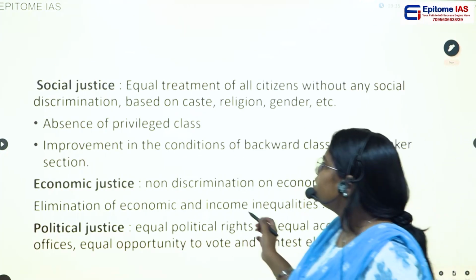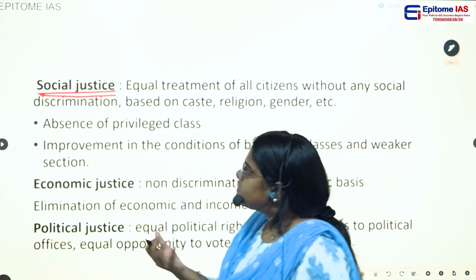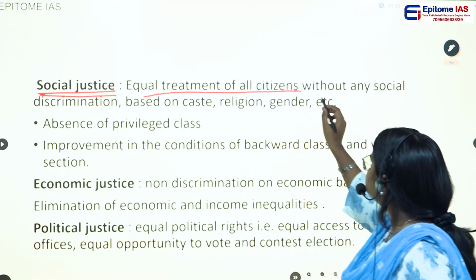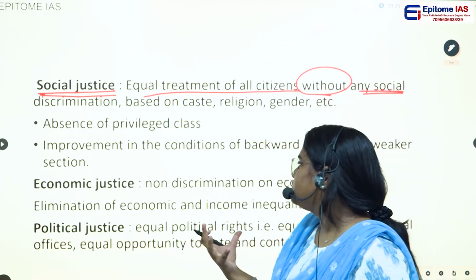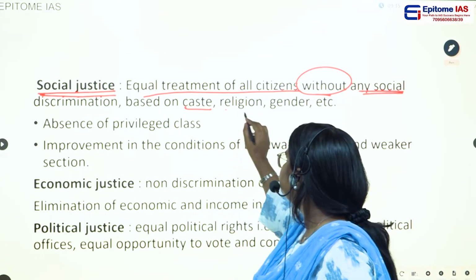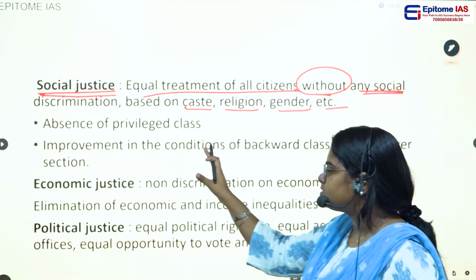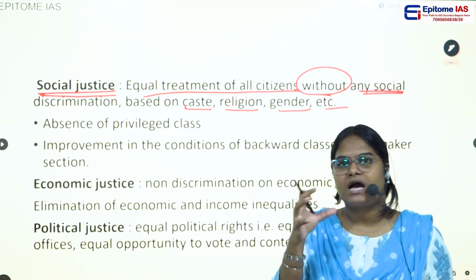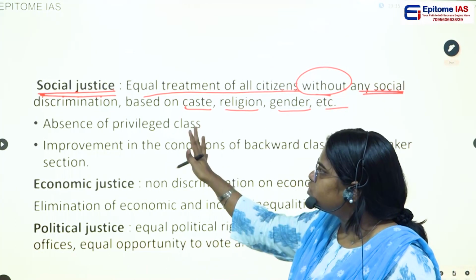Okay, before that, what is social justice? Social justice is nothing but equal treatment given to all citizens without any social discrimination based on caste, religion, gender, etc. This is social justice. No citizen should be discriminated based on his caste or his religion or his gender. Okay, this is social justice.